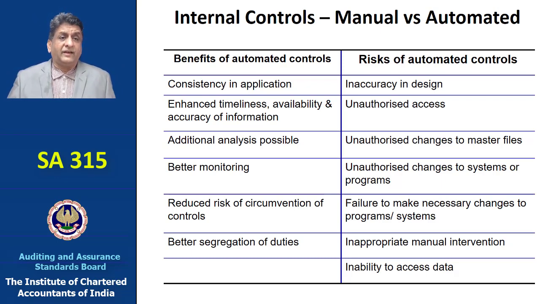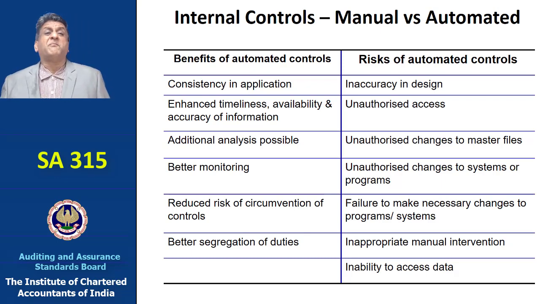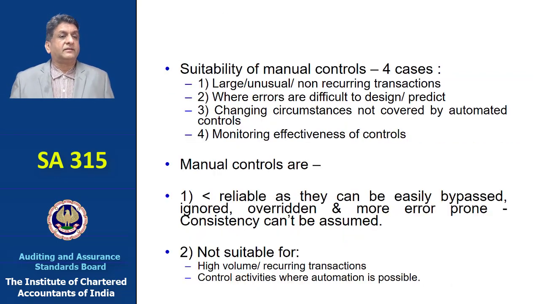Automated controls may be inaccurately designed, or there may be unauthorized access, or unauthorized changes made to master files, programs and systems. There could also be failure to make necessary changes to the programs or systems when they need to be done. There could be inappropriate manual intervention in an automated control, and at times an inability to access the data. So there are benefits, there are risks. One needs to weigh the benefits and the risks, but obviously the benefits would outweigh the risks.